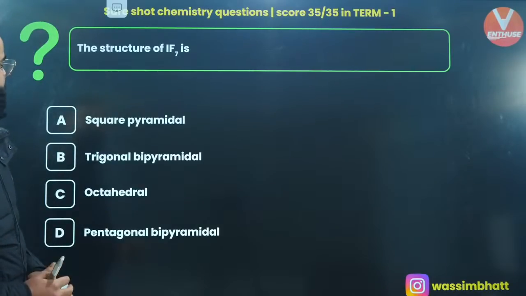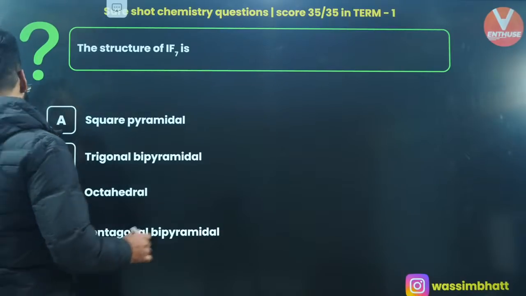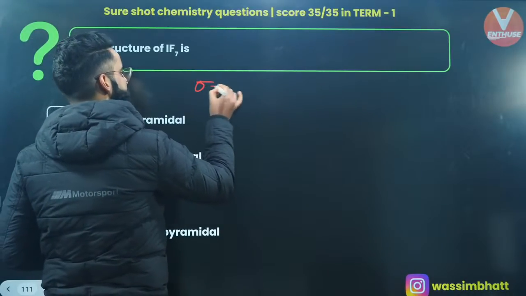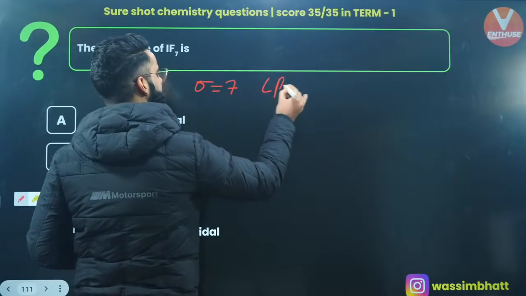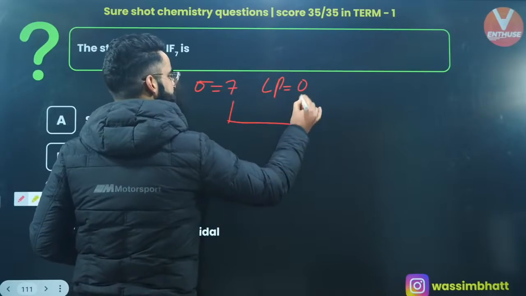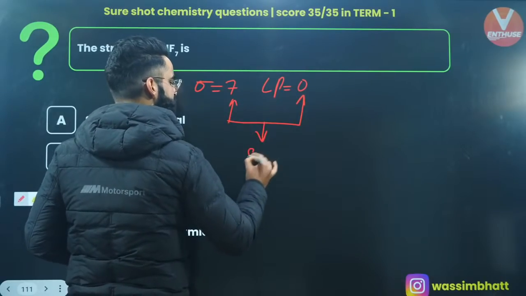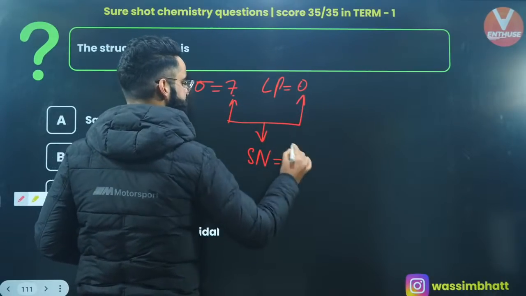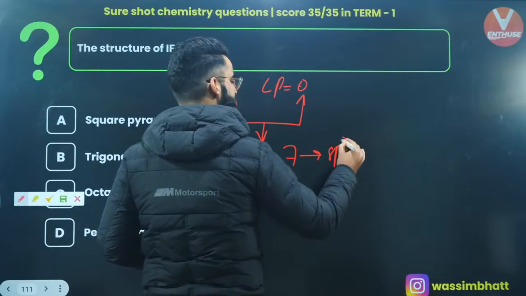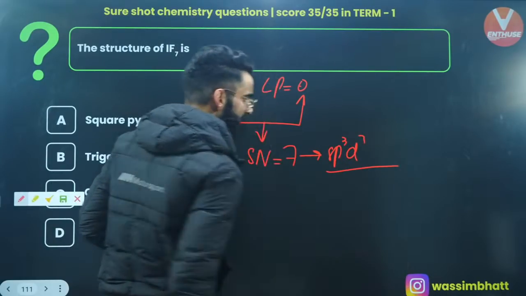Okay? The structure of IF7. In case of IF7, how many sigma bonds do we have? We have got 7 sigma bonds. Is there any lone pair on iodine? No. So sigma plus lone pair gives us the value of steric number. Steric number is going to be 7 plus 0, that is 7. So hybridization is going to be sp3d3, right?